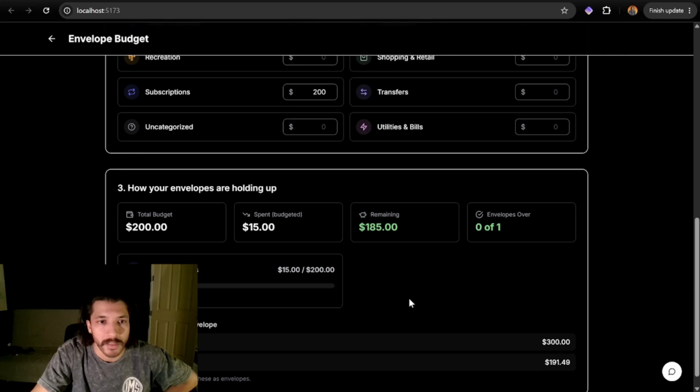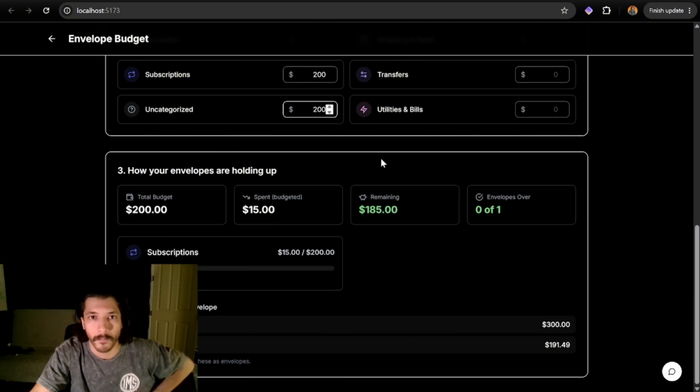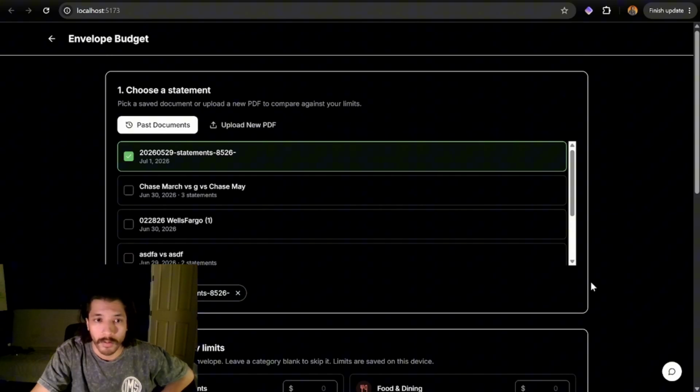And then as you can see, it shows total budget, spent, remaining, envelopes over, this one here, spending without an envelope. Very nice. If we do this one, we'll do also 200. Okay. And then as you can see, it has the same yellow thing, 96%, 851 left. That's cool.